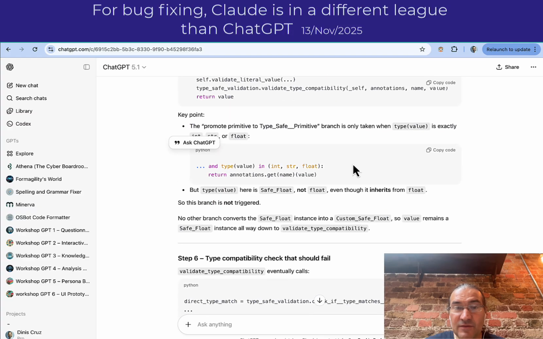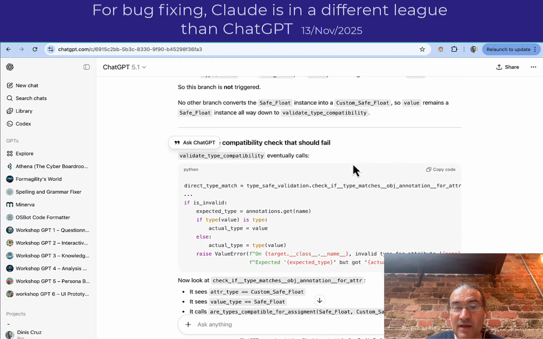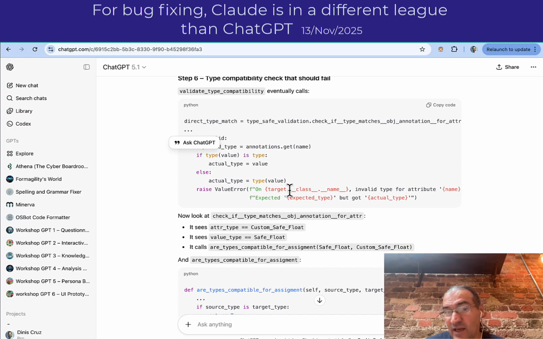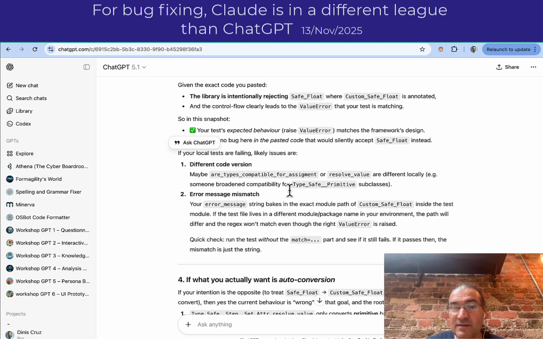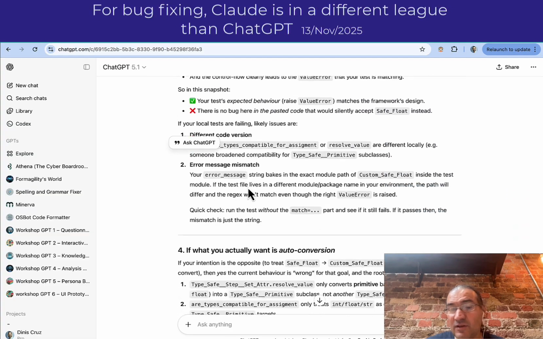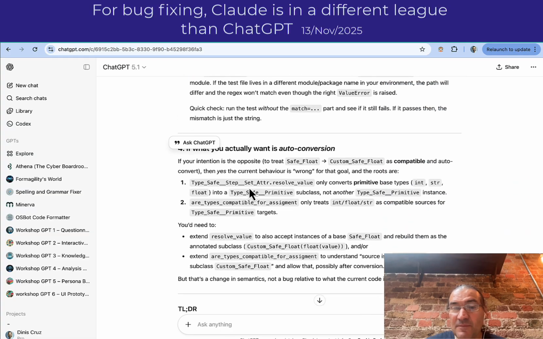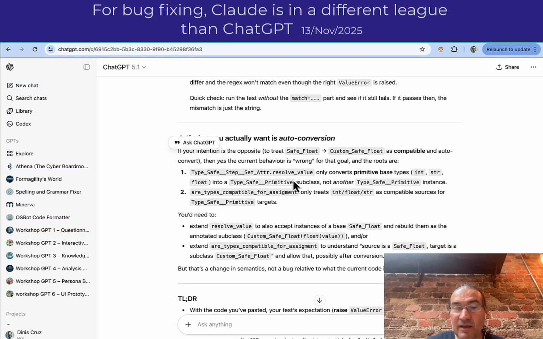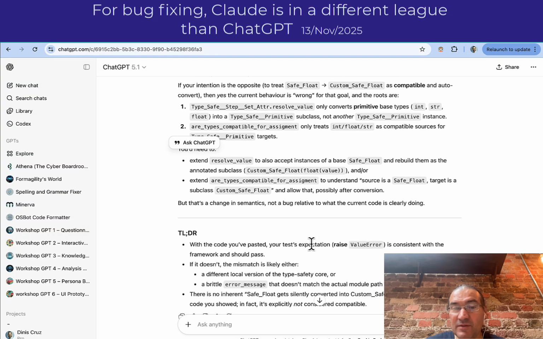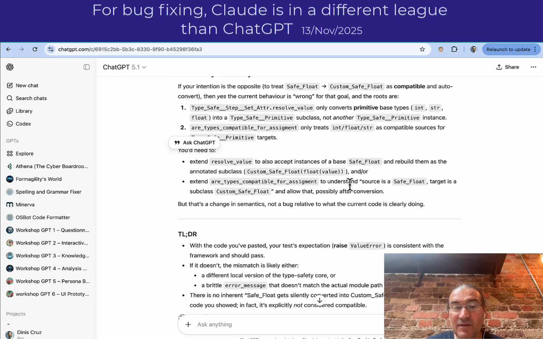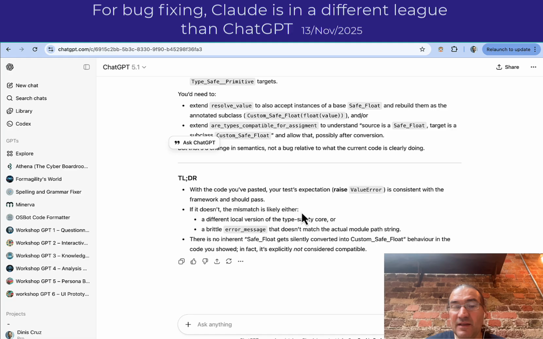And the key point is there, and then it actually gives me the checks to fail, and at the end it says it's a bug, but it's actually not. Its behavior is wrong, safe float converts. So not at all what I wanted, right? And it didn't give me the right solution, and kind of plays a bit with that, but it didn't have the end level of understanding that Claude had.